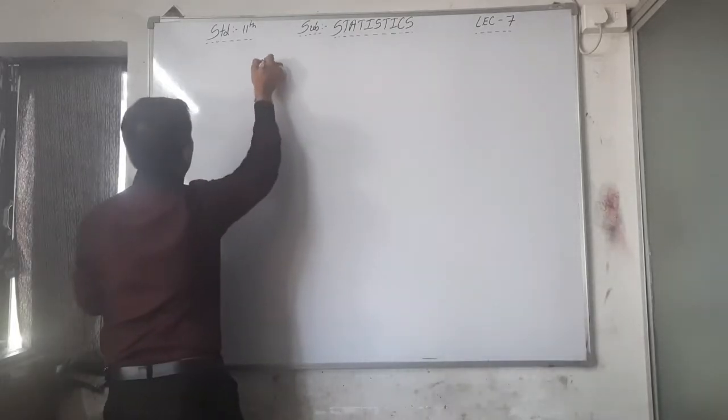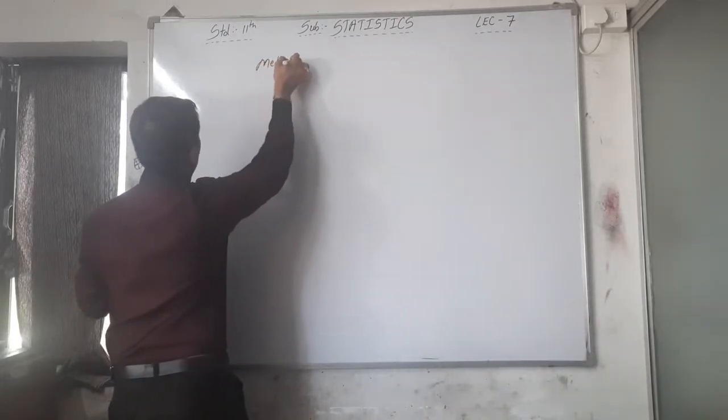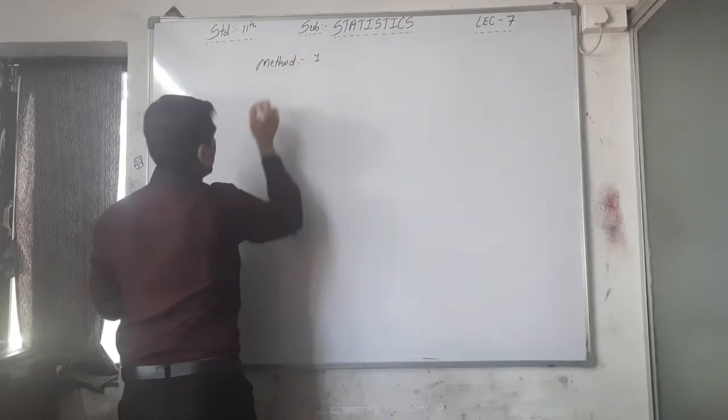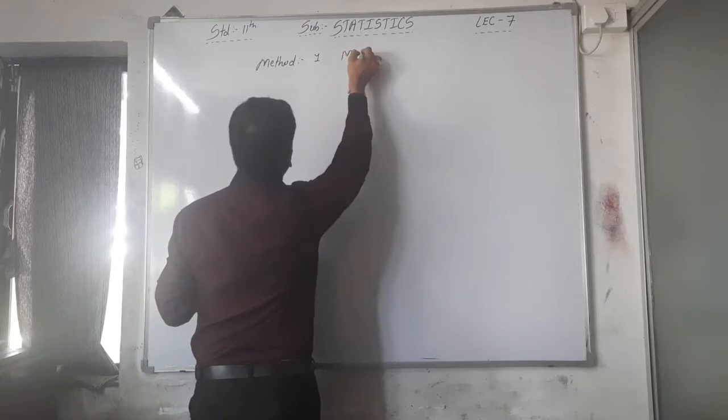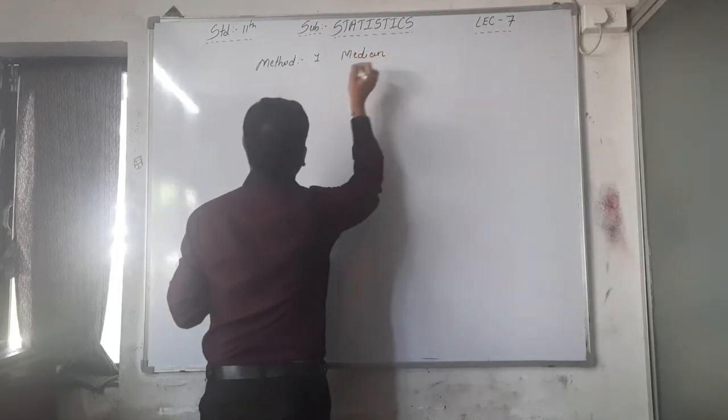So I am writing here method number 1 for median.